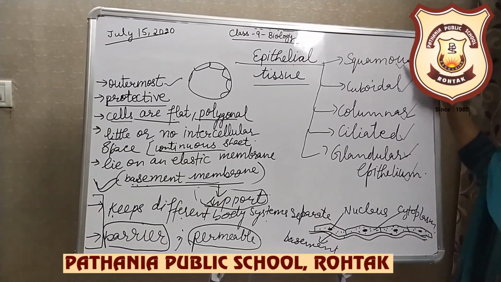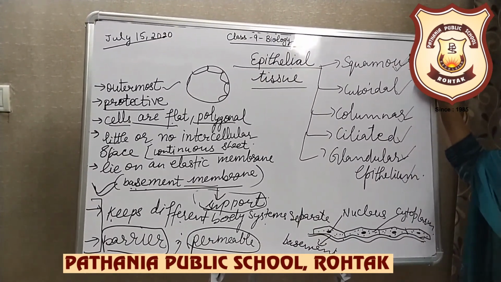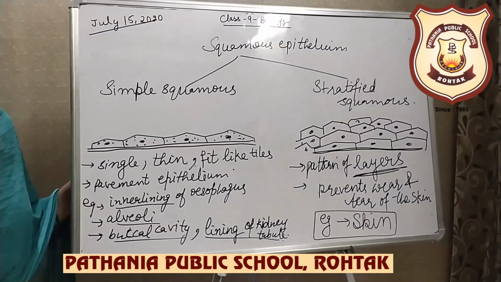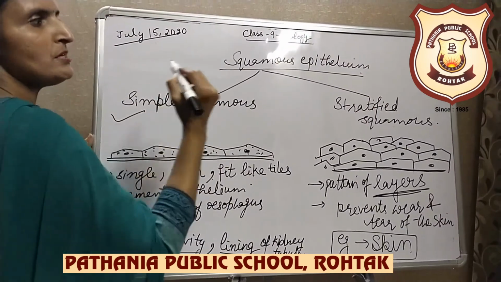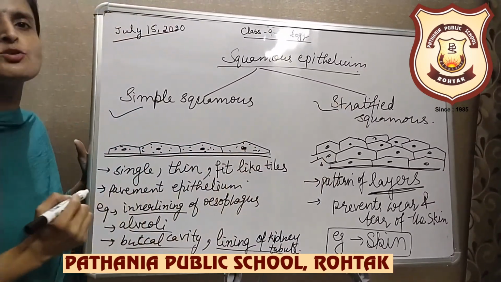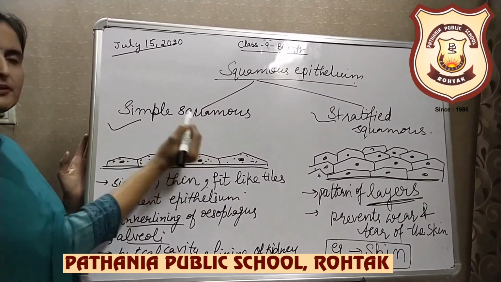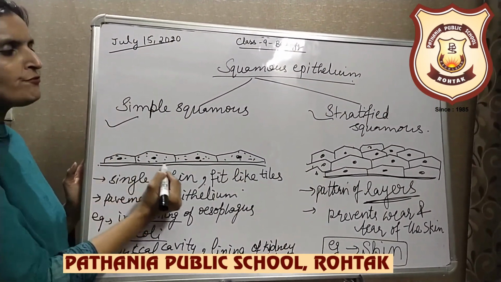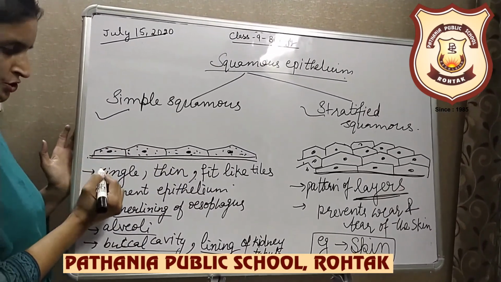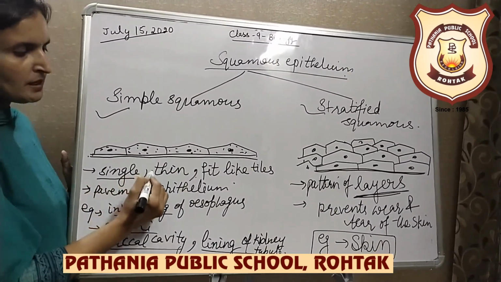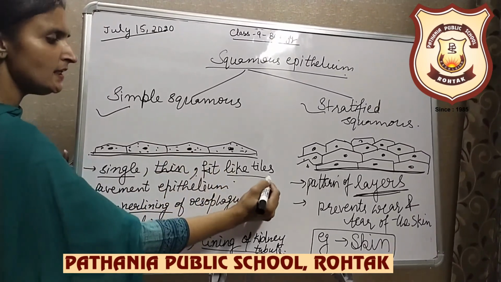Today I will discuss only the structure of squamous epithelium. Squamous epithelium is further classified into simple squamous epithelium and stratified squamous epithelium. Simple squamous epithelium is made up of a single layer of cells with characteristics similar to the epithelial tissue. It is single layered, made up of thin and flat cells which fit to each other like tiles.